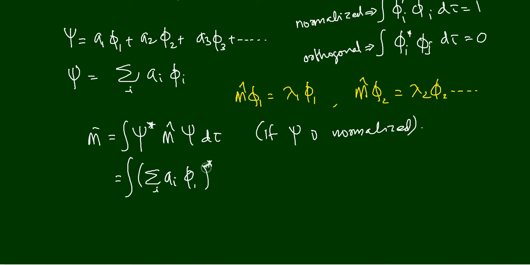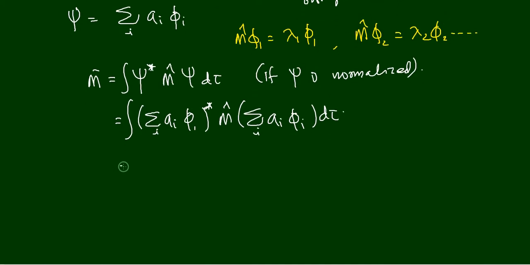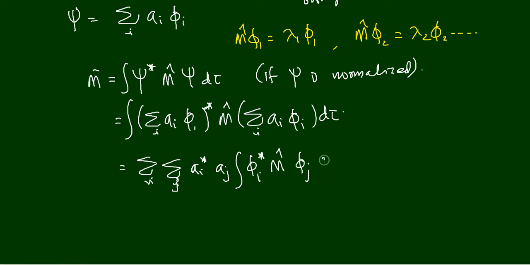Okay, psi star m cap psi is equal to sigma i a_i phi_i d tau. Okay, that is equal to m bar. So I can write it like sigma i sigma j a_i star a_j integral phi_i star m cap phi_j d tau.